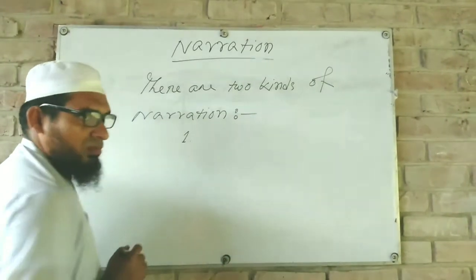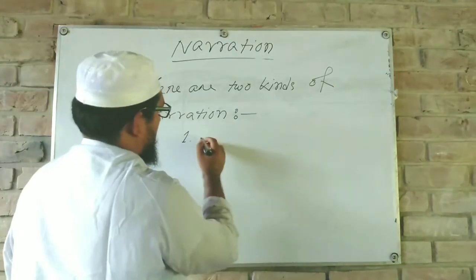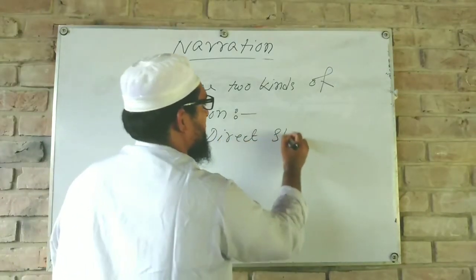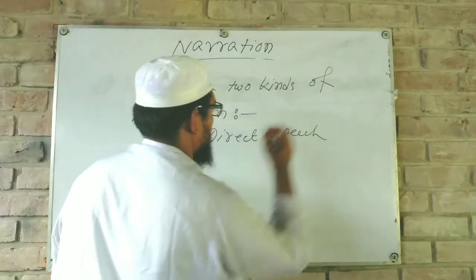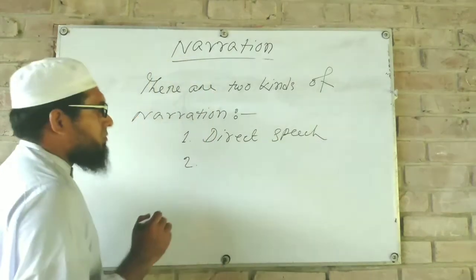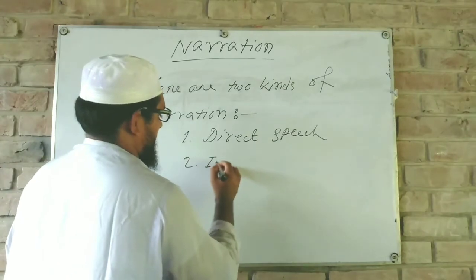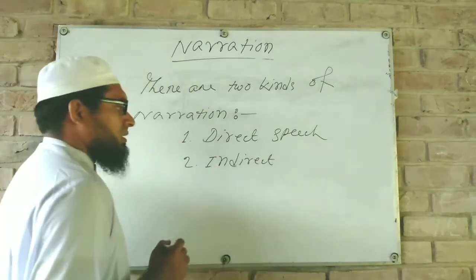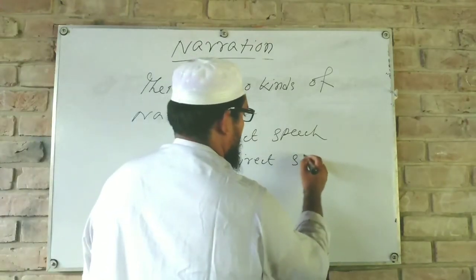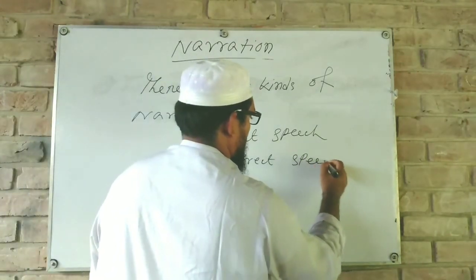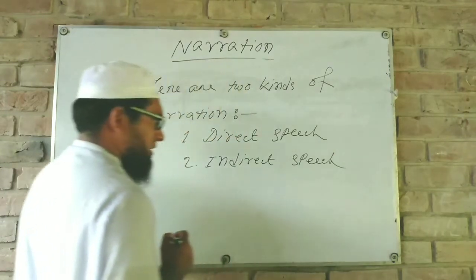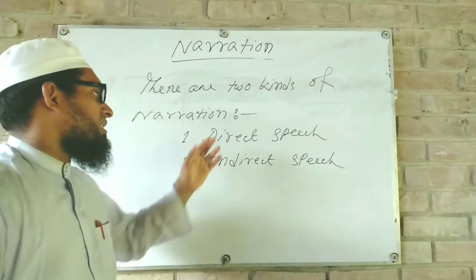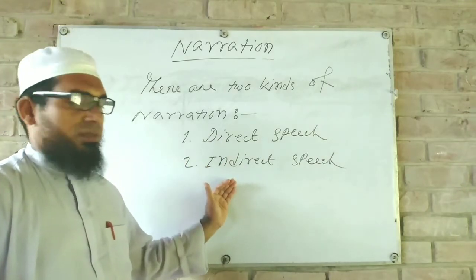Number one, direct speech. Number two, indirect speech. So there are two kinds of narration: direct speech and indirect speech.